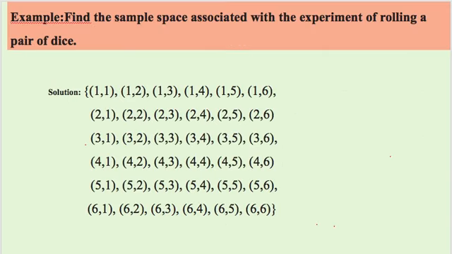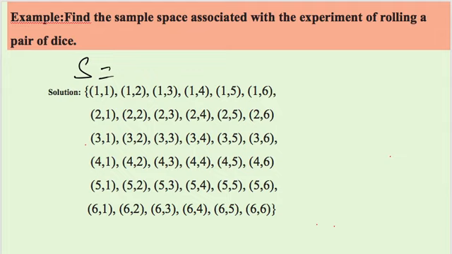And similarly, when we discuss finding the sample space associated with the experiment of rolling a pair of dice. Now when we throw the die, we get these many outcomes. See, the sample space remains the same. For example, your question could be what is the sample space when a pair of dice is rolled, or when a die is rolled 2 times. So both will give us the same answer.